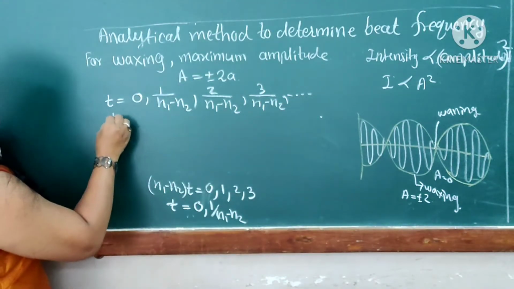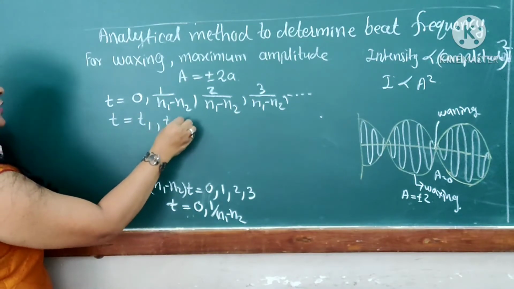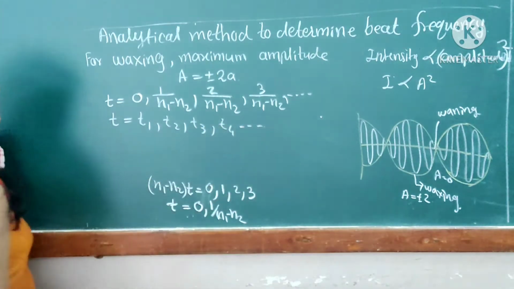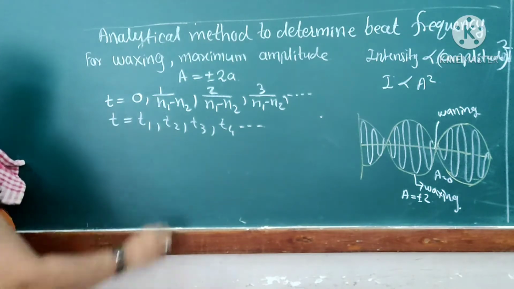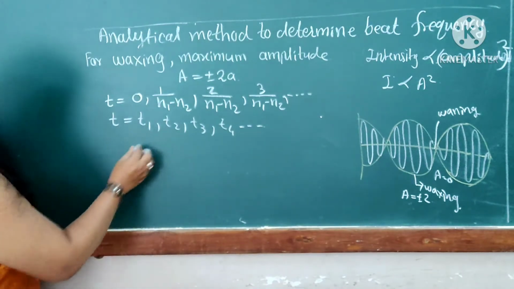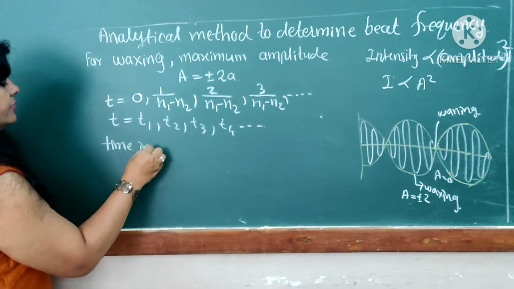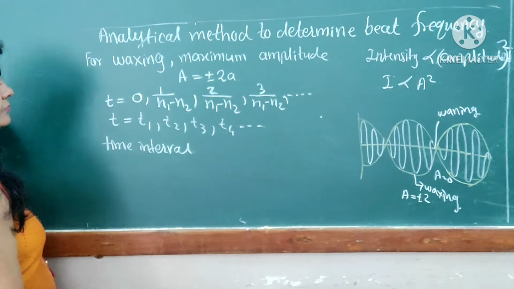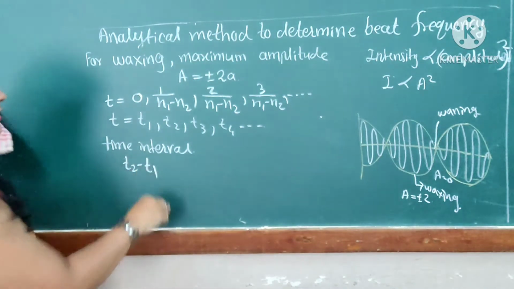This is similar to considering t equal to t1, t2, t3, t4, and so on. It means the difference between two successive times is taken as a time interval, that is t2 minus t1.